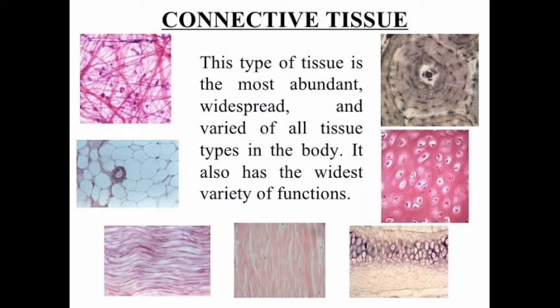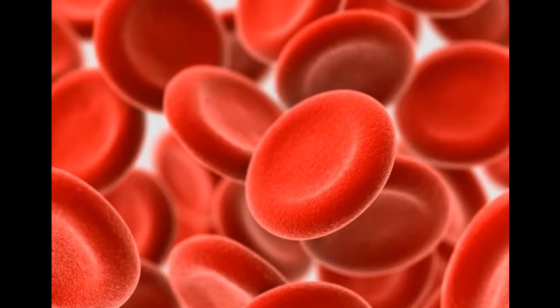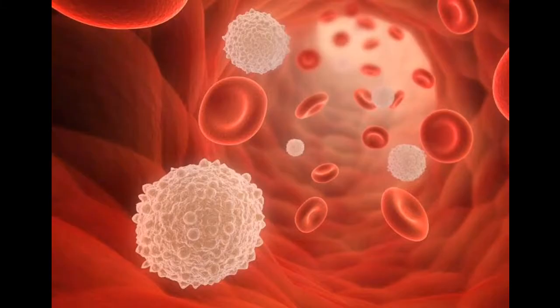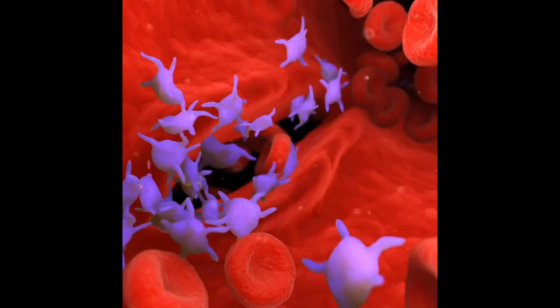And what is their function? Their function is to transport oxygen and other food materials throughout the body. See, this is the red blood cell. It is a type of connective tissue. And this is the white blood cell. It is also a type of connective tissue. And this purple color is one of the platelets. It is also a type of connective tissue.